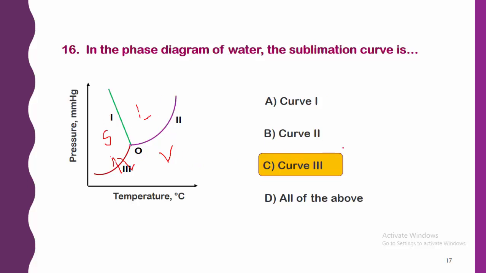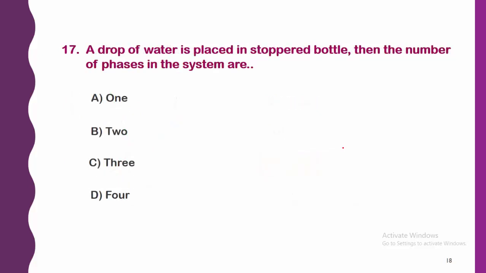Next, a drop of water is placed in a stoppered bottle, then the number of phases in the system are: options 1, 2, 3 and 4. The right answer to this question is option B, that is, a two phase system.